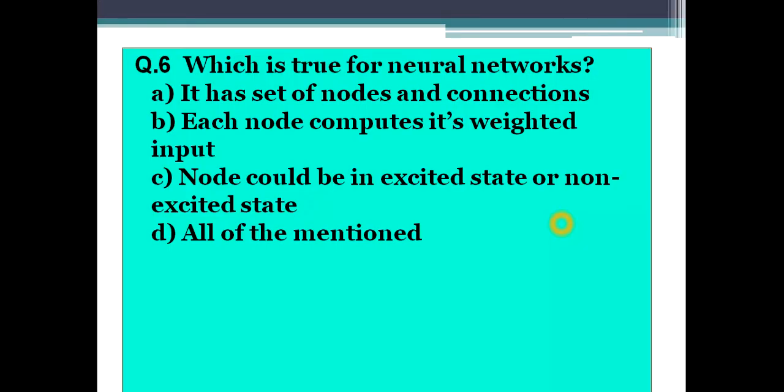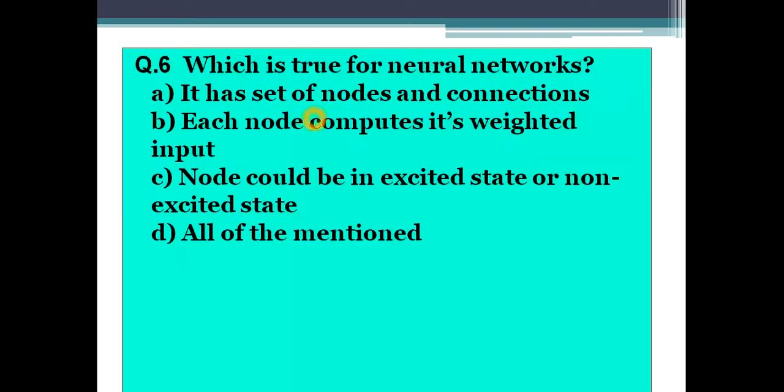Next question: which is true for a neural network? First option says it has a set of nodes and connections. Option B says each node computes its weighted input. Option C says a node could be in an excited state or non-excited state. Option D, all of the mentioned. Try to find it. In this series I am focusing on neural networks, and the questions are very important for you.